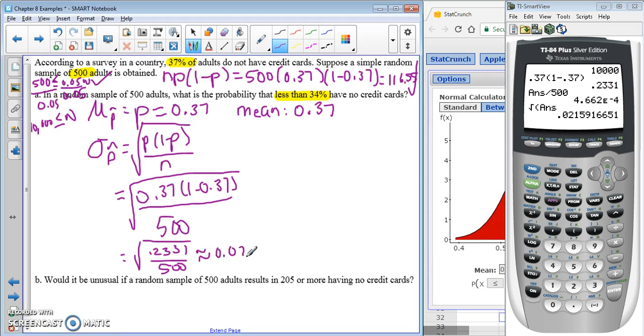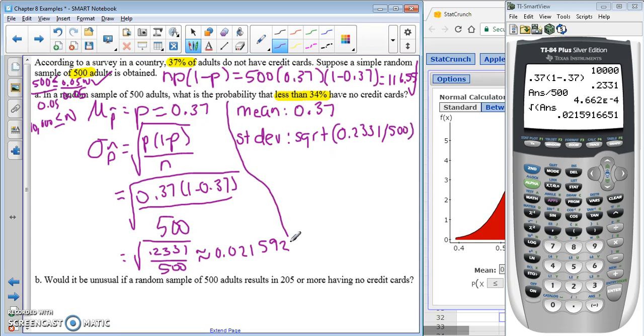So we can get an approximate standard deviation. Our standard deviation here for StatCrunch is the square root of 0.2331 divided by 500.